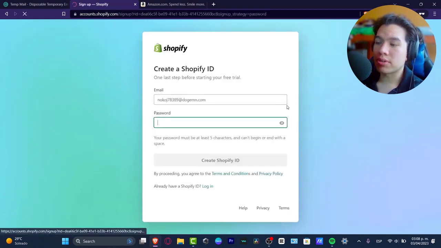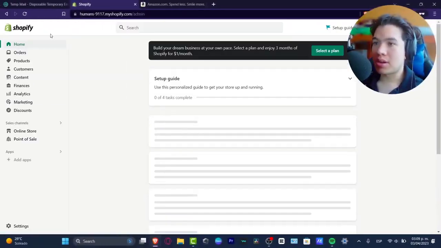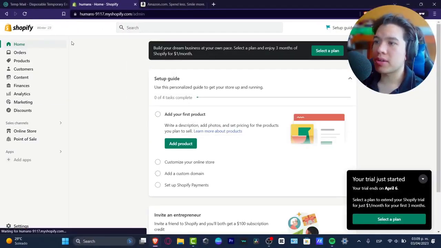Then I want to continue with my email. This process is actually really simple. Just create your Shopify account, then go back and verify your email, and then we go into the next step. There, as you can see, now we are inside the home section of Shopify. What I wanted to do now is start setting up my actual website, so that later I can start dropshipping.